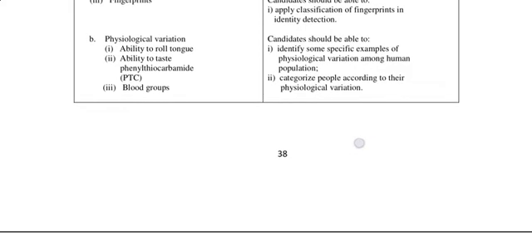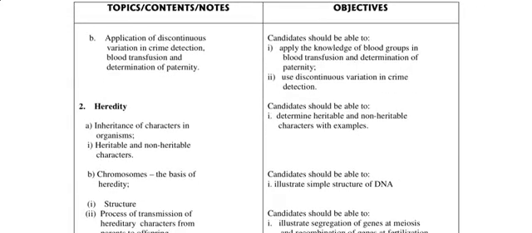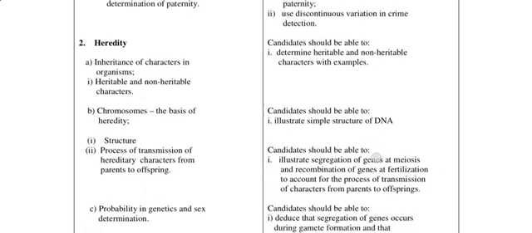Then under the physiological variation, you should be able to identify some specific examples of physiological variation among human population, categorize people according to their physiological variation, and then application of discontinuous variation in crime detection, blood transfusion, and determination of paternity. Right, so you should be able to apply the knowledge of blood group. First of all, that means you need to know blood group, right? So you have to know that before you are able to apply the knowledge of this in blood transfusion and determination of paternity, and also in crime detection. For example, usually most especially in cases of rape and fingerprints and all that.